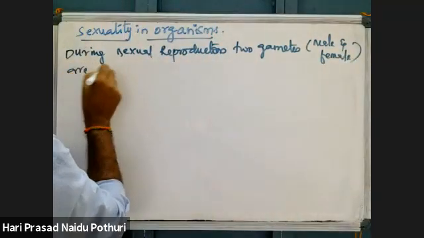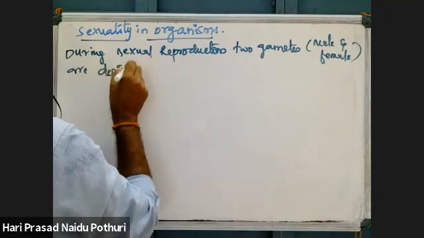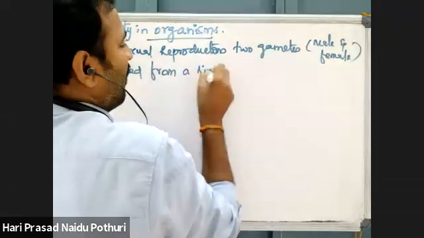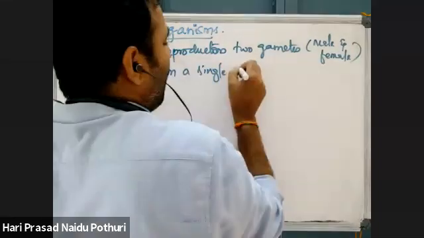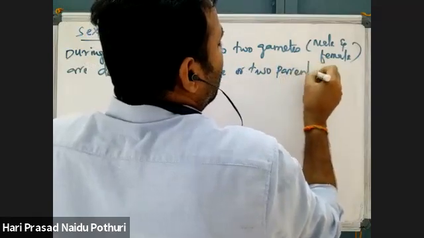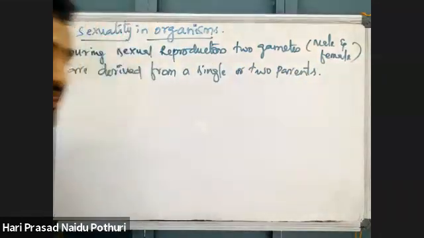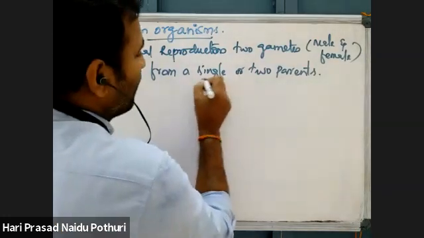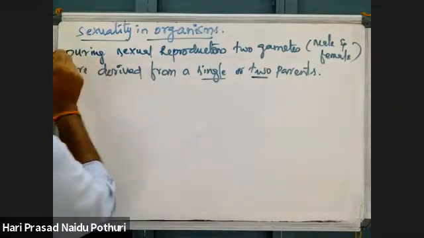Gametes are derived from a single or two parents. Asexual reproduction is always a single parental or uniparental reproduction process. But sexual reproduction may be uniparental or biparental.